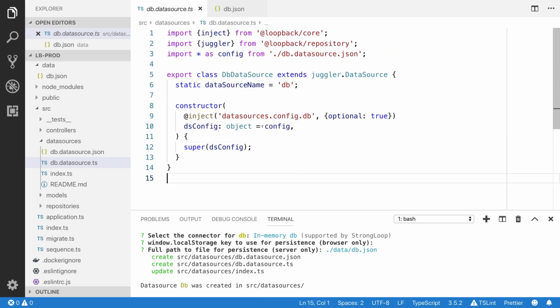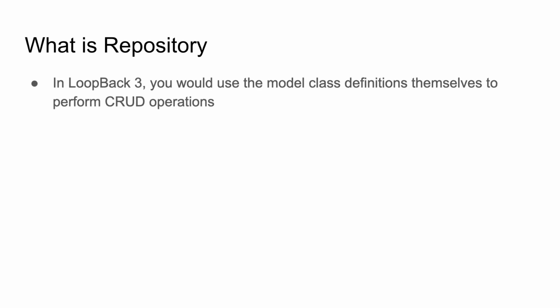So we have created our data source, but how can you create the CRUD operation? For that, we need to have a repository. Now it's time to create our repository. If you have worked with LoopBack 3, you have noticed all these CRUD operations were available on the model class.